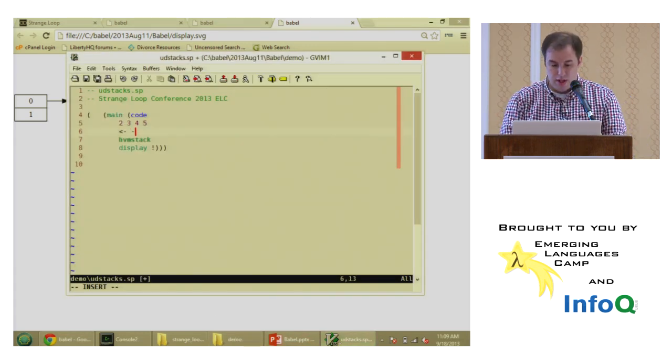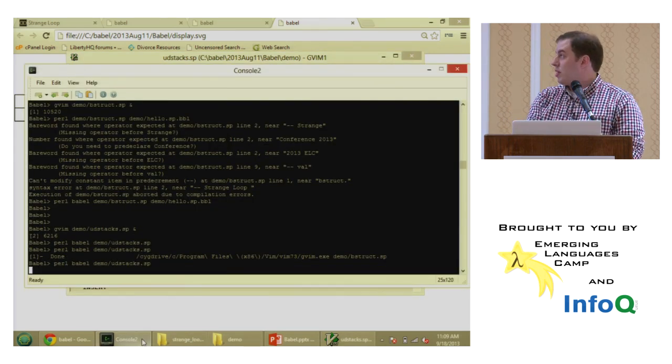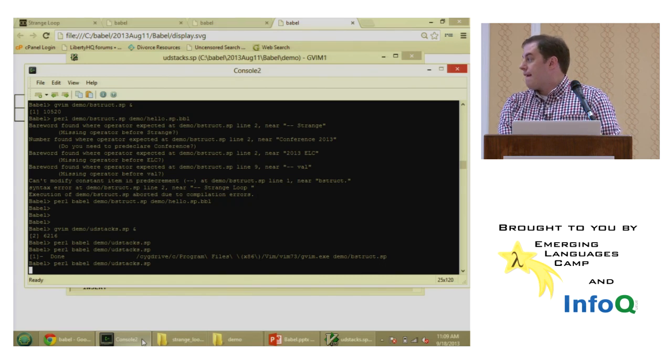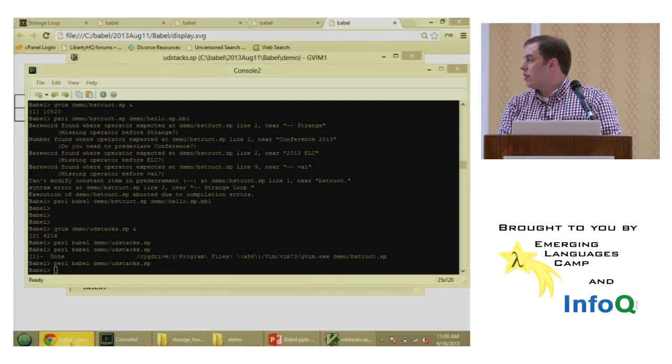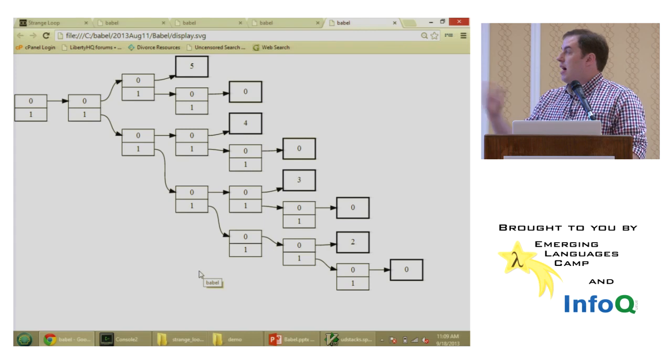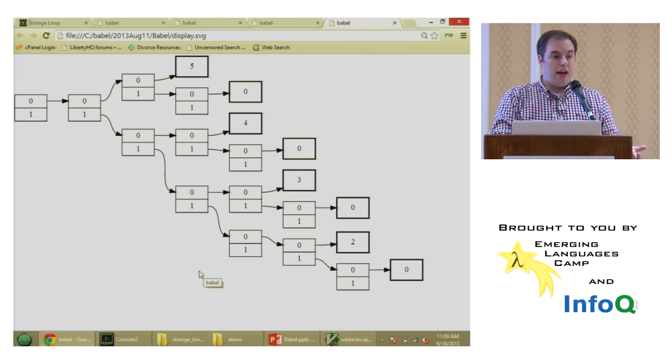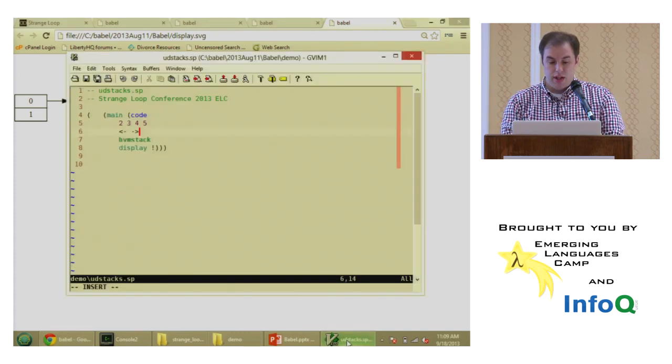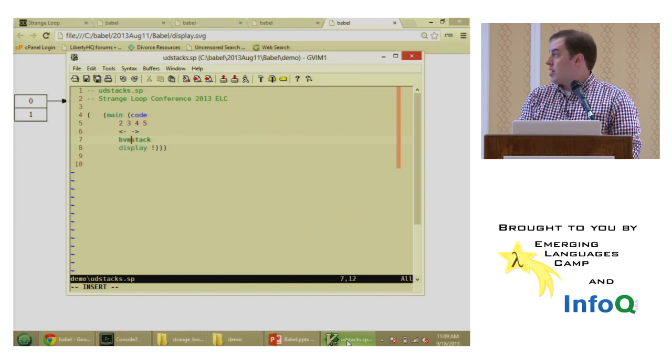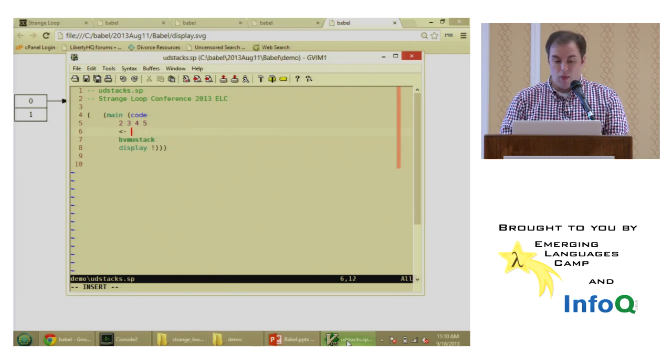Well, obviously we use the up operator to get the 5 back up on the stack. So let's rerun there and take a look at what we get. Helps to go over here. Okay, so now the 5 is back on the stack. So 2, 3, 4, down, back up. We've gotten our 5 back. So essentially the up and down operators are just implementing a second stack, which is what the use stack is for. So we'll take a look at the use stack after we've done only a down and not an up.